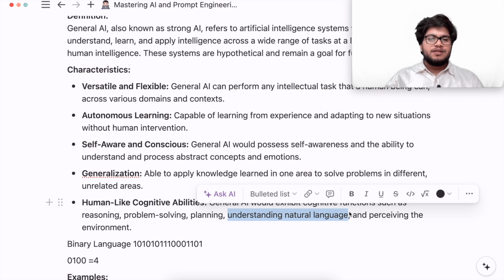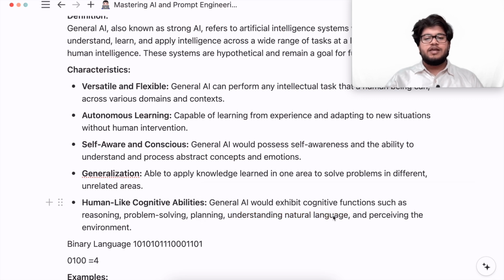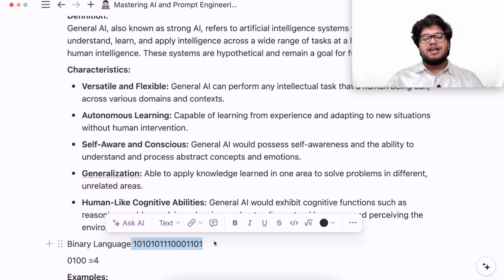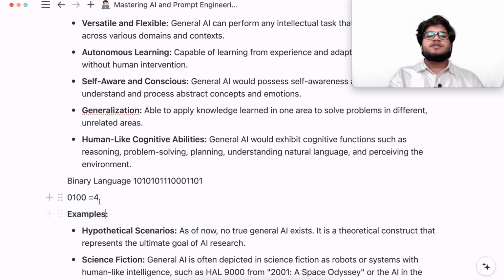Now the natural language in which we talk to AI is not how the computer works. Computer works in binary language, that is 0 or 1. So it has a code. For example, if you write 0100, this means 4. When we press 4 on our keyboard, we see 4, but the computer somehow stores 4 in this way, 0100. So the computer works on a binary language.